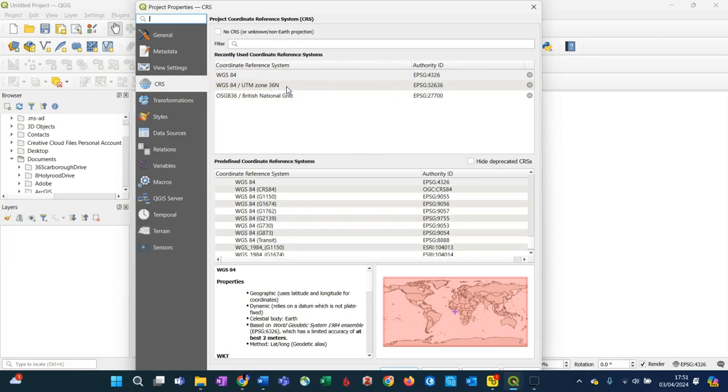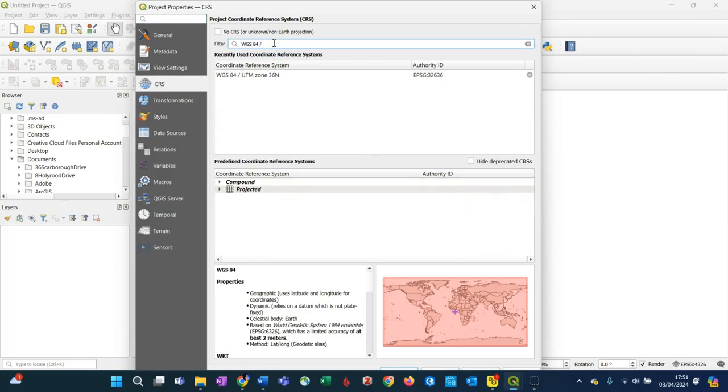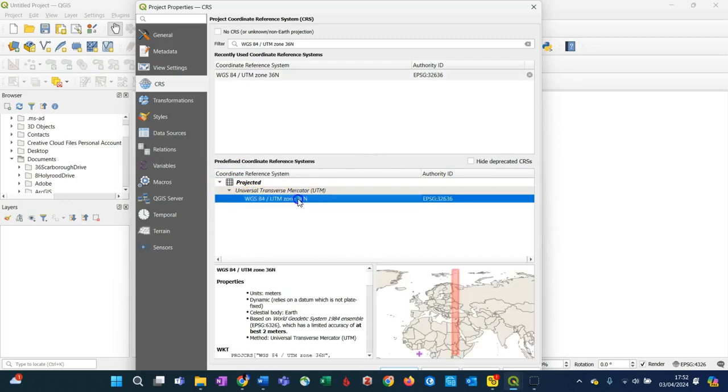If you don't have a handy list like me, what you can do is type WGS 84/UTM zone 36 north in your filter box, and you will see that the predefined coordinate reference systems in the box below reduce to a single option. If you click that arrow next to projected, you will see the next layer is Universal Transverse Mercator (UTM). And if you click that arrow to open that up, you will see it then says the UTM zone 36 north that we are interested in.